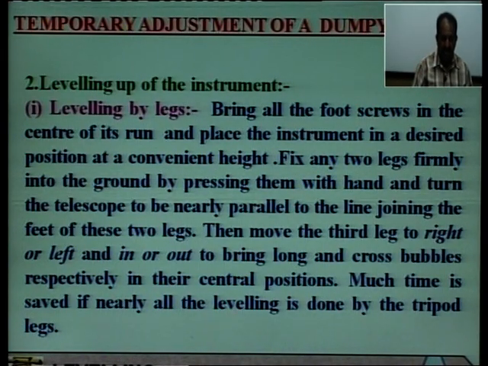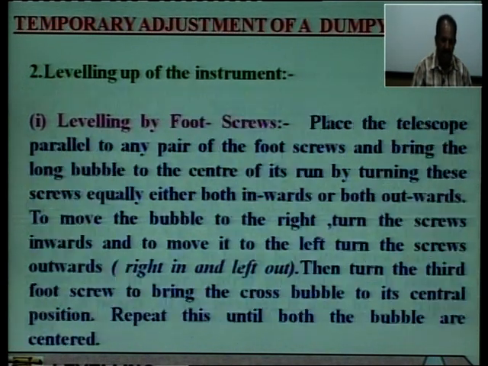Much time is saved if nearly all the leveling is done by the tripod legs, and we do not have to move the foot screws for leveling.